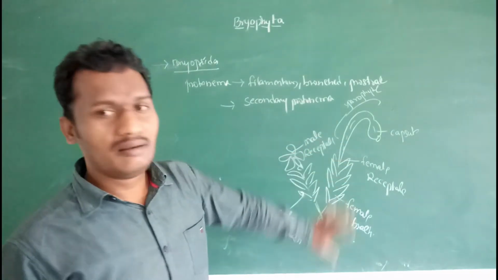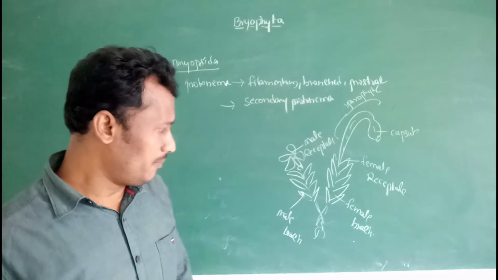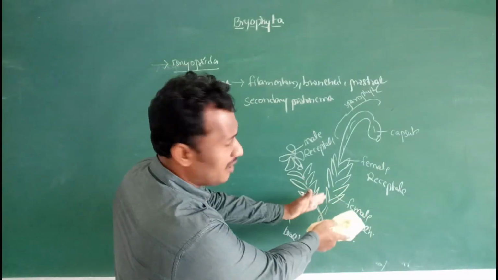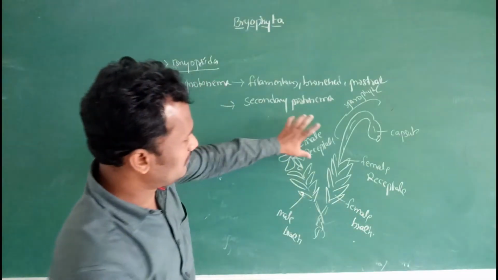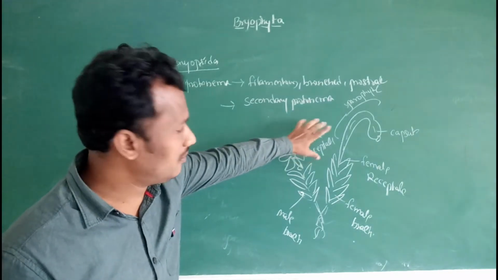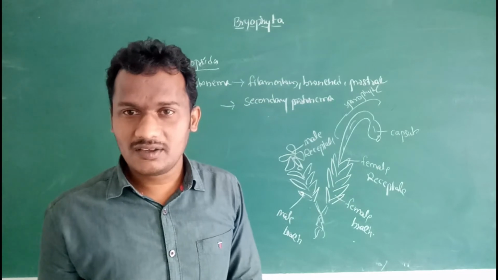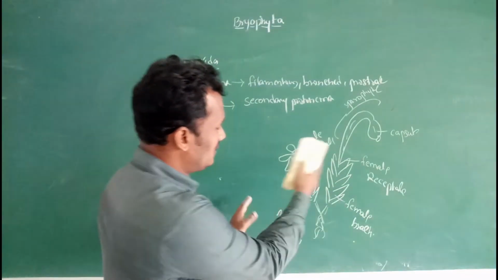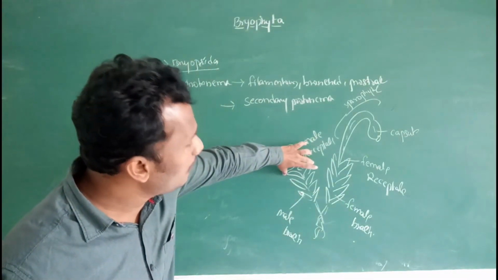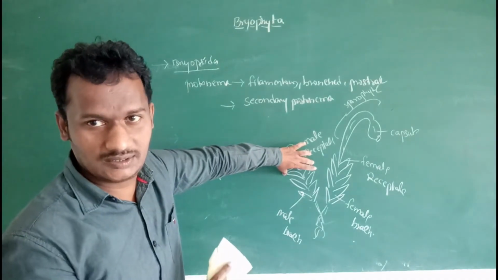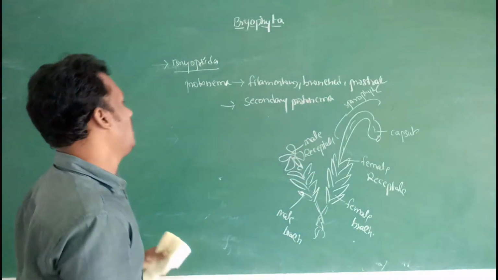In this condition, sex organs may be present, on a male branch and a female branch. On the male branch, the male receptacle with male sex organs is present. On the female branch, the female receptacle with female sex organs is present. Both these sex organs are present on the tips of the branches.